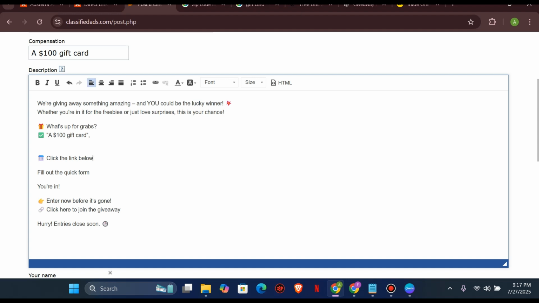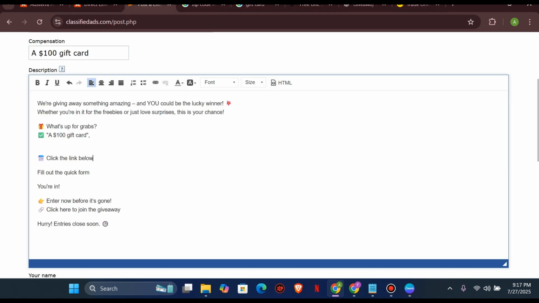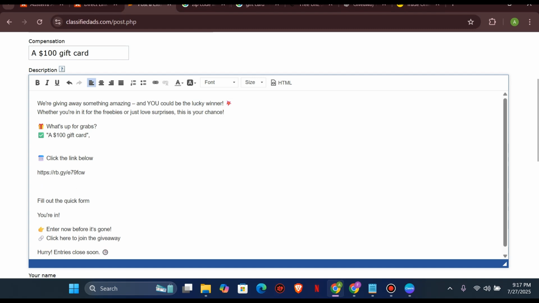So what you're gonna do is just go to your shortened link. Just come here, and get back to your work here, and then it says below, so you have to paste in your link at this section. You can go ahead and add it, or you can add it here. So this is how it should be done. This is how it actually has to be done.